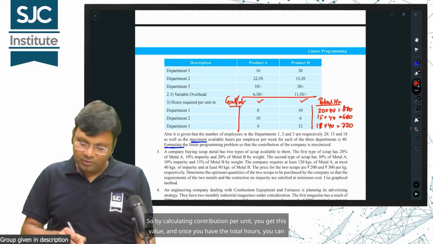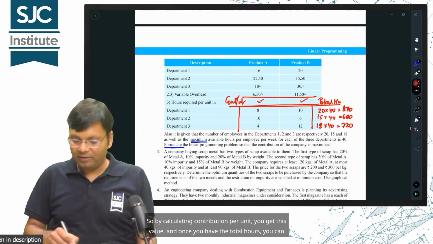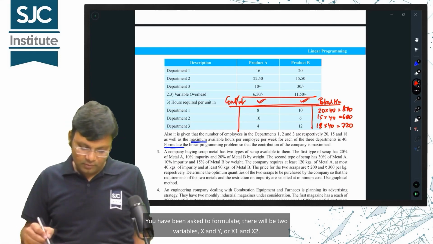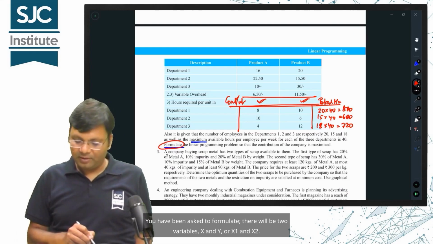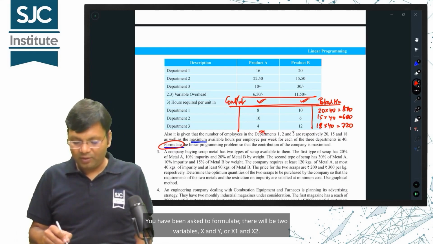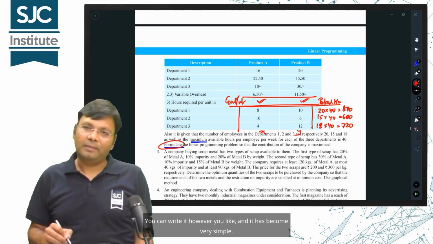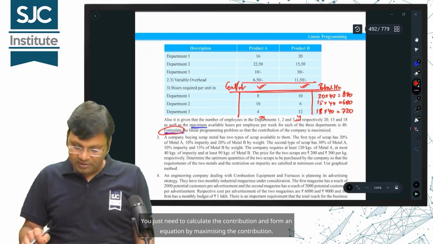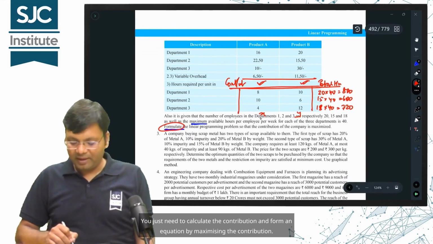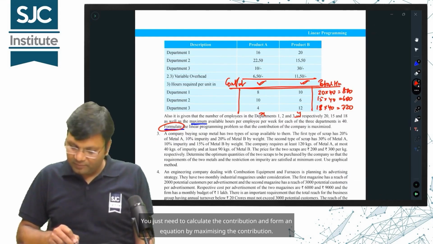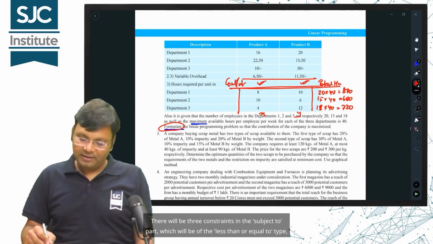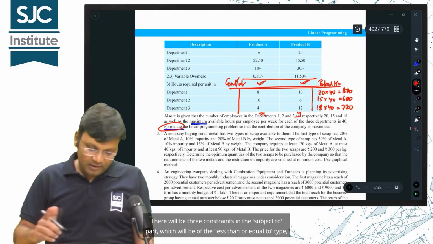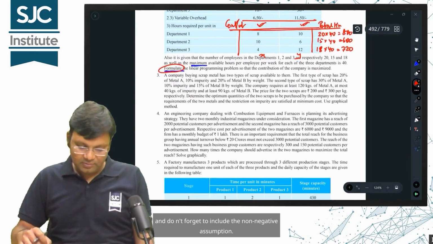So by calculating contribution per unit, you get this value, and once you have the total hours, you can easily formulate it. You have been asked to formulate. There will be 2 variables, x and y, or x1 and x2. You can write it however you like, and it has become very simple. You just need to calculate the contribution and form an equation by maximizing the contribution. There will be 3 constraints in the subject to part, which will be of the less than or equal to type, and don't forget to include the non-negative assumption.